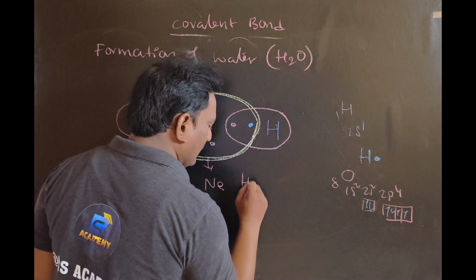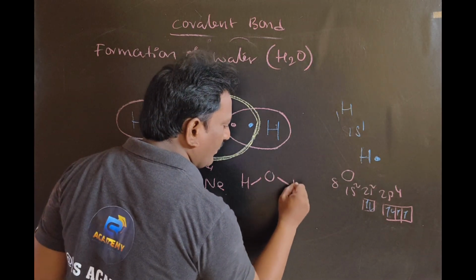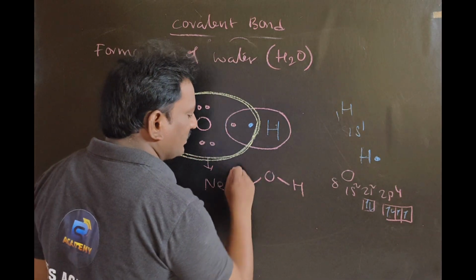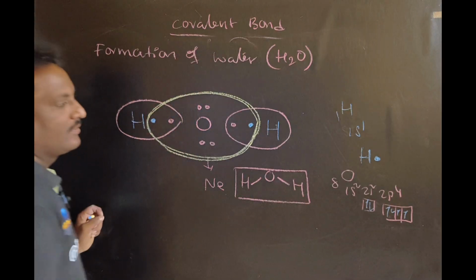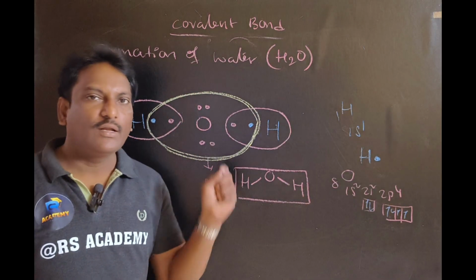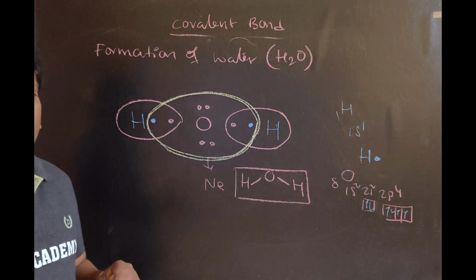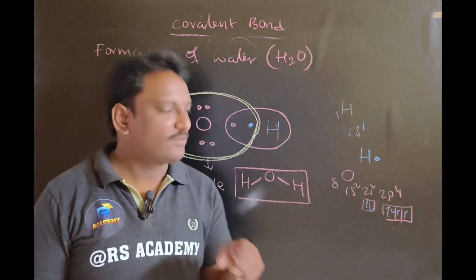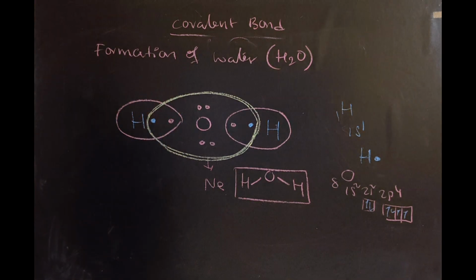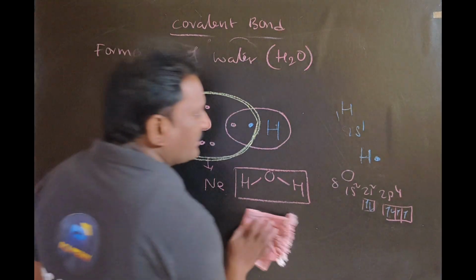Then you will get H, O bond H. So this is the water molecule, the formation of the water molecule. Is it clear? Right. Make a note. Next one. Formation of methane.